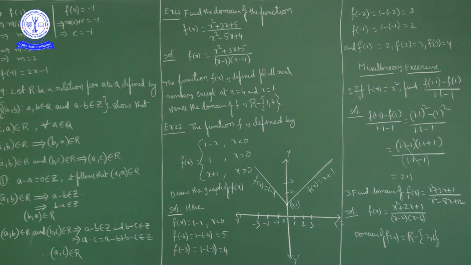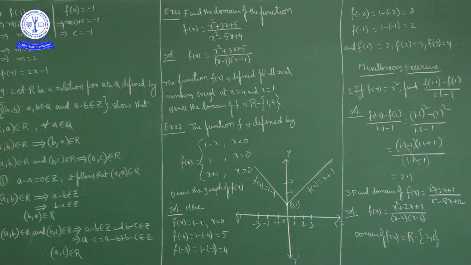These kind of functions are called piecewise functions. For example, if it is given f of x is equal to x, that is a general function, uniformly defined throughout. But here f of x is defined as 1 minus x for x negative, 1 at x is equal to 0 and x plus 1 for x positive. This kind of function is called a piecewise function. Now the question is to draw the graph of f of x.